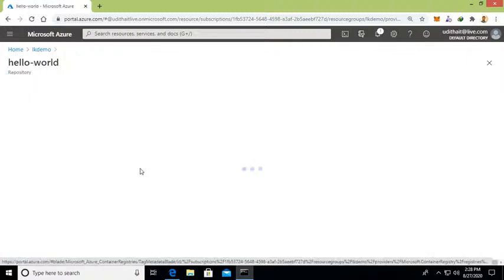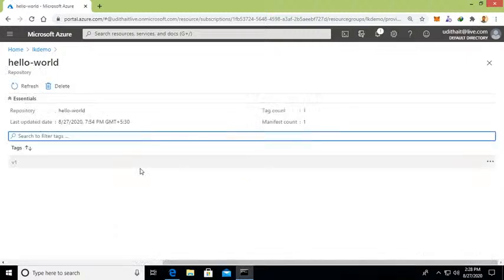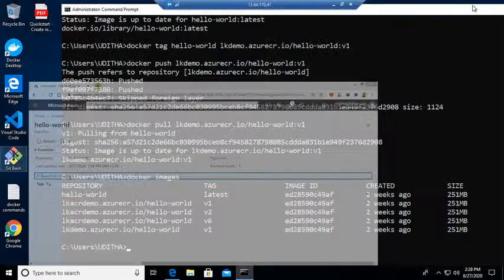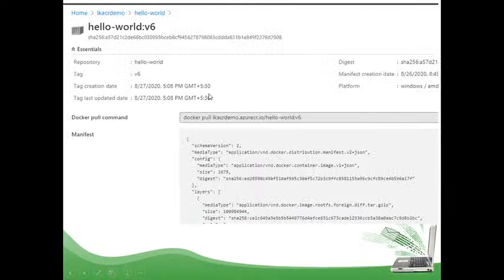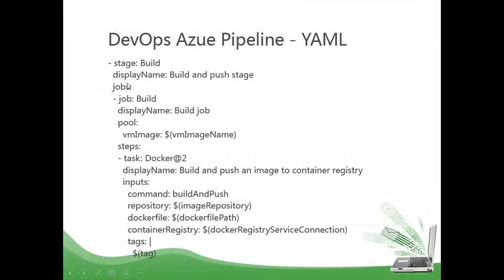So likewise we can create an Azure Container Registry here, and the repositories represent the docker images, right? Now we look at how we can facilitate this in the DevOps environment. Here you can see I have used Azure ACR, and this is the earlier version, the hello world demo I prepared. I have submitted that into the Azure Container Registry, and you can see the manifest and the image here, right?